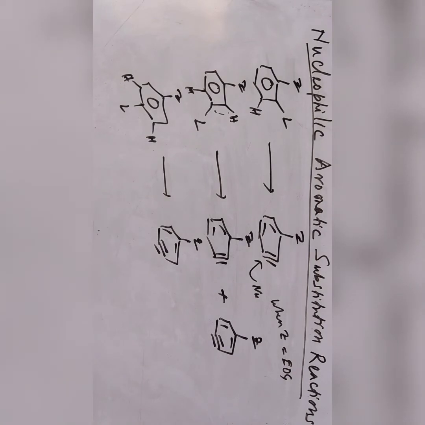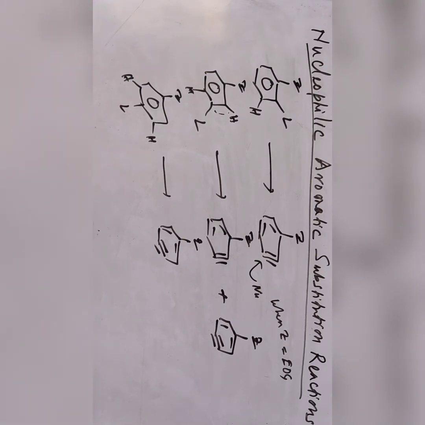However, when electron withdrawing groups are present as substituents in the benzene ring, nucleophilic aromatic substitution may take place when there is a good leaving group like a halogen. As the number of electron withdrawing groups increases, the reactivity of the benzene ring toward nucleophilic aromatic substitution increases.